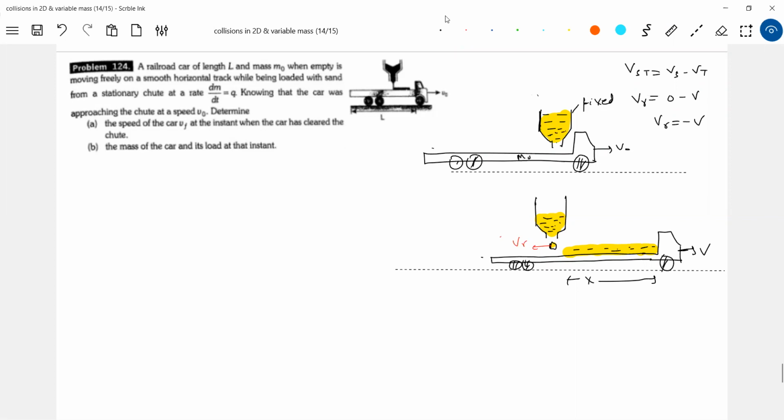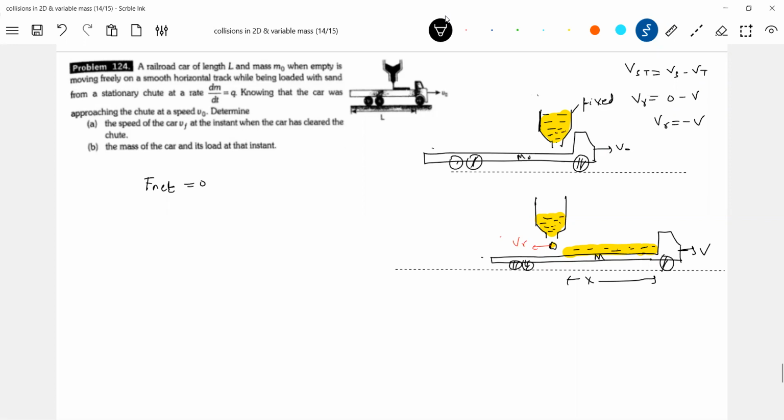Now, what is the system? Trolley plus this is the system, the mass which is getting added up to the system and the trolley. So let the total mass of the system be m, because m naught plus some mass getting added up here. Okay, let's write the equation now. What is the net force acting on the system? I'll say 0. Sir, what about the thrust force that is acting? What thrust force will act on the trolley? The same thrust force will act on the mass which is getting added up to the system.